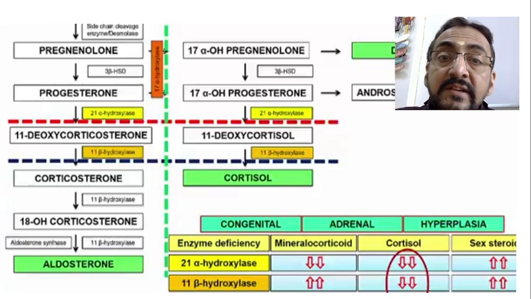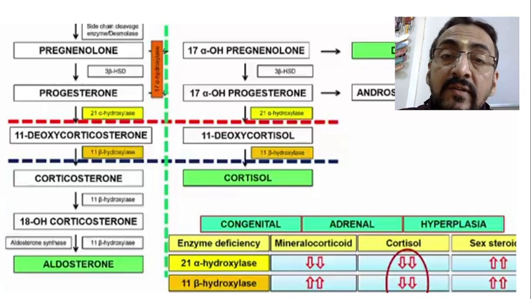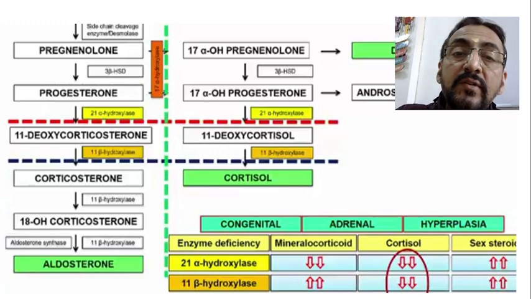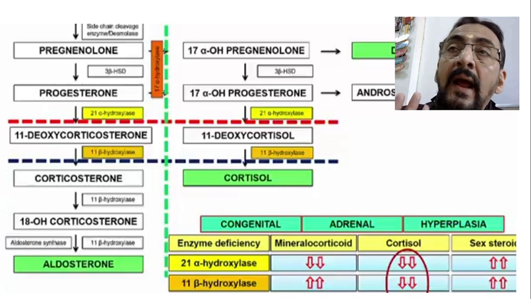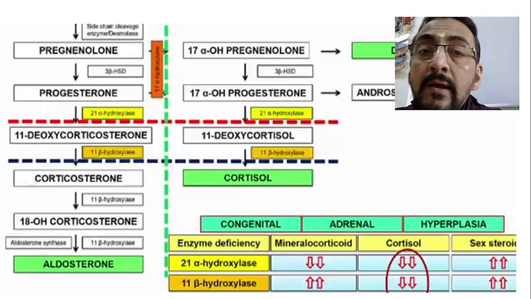In their next step, after the action of 21-alpha hydroxylase enzyme, they are converted into 11-deoxycortisol, and this 11-deoxycortisol is acted upon by 11-beta hydroxylase enzyme, and then cortisol is formed.